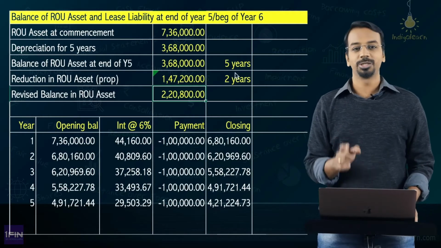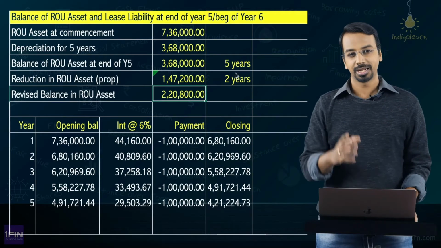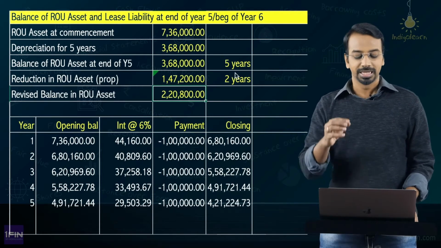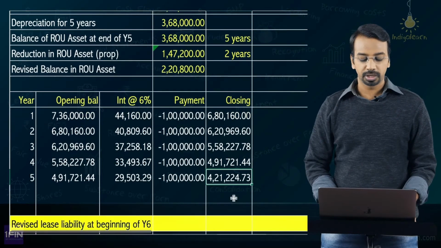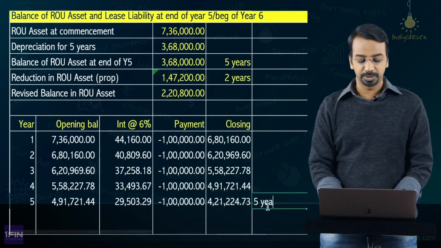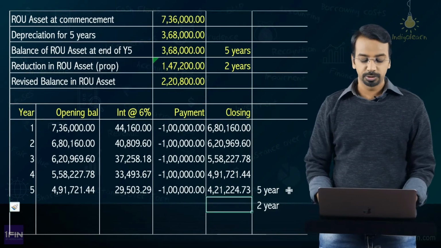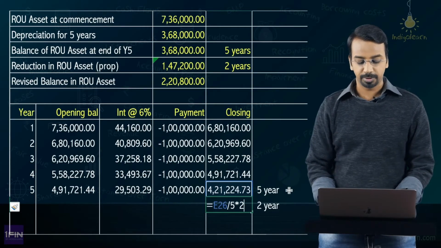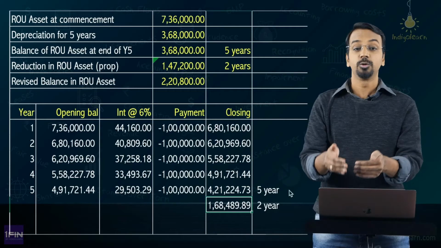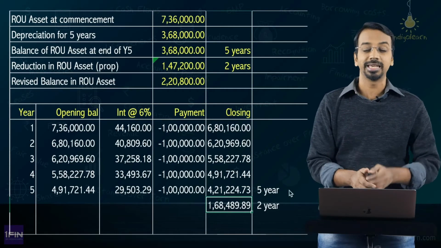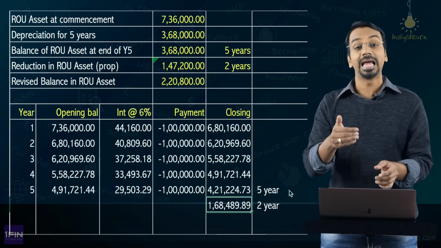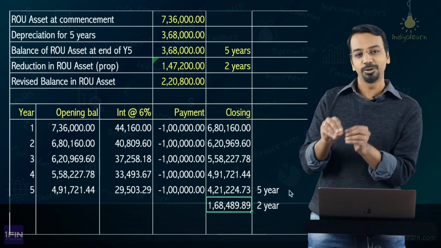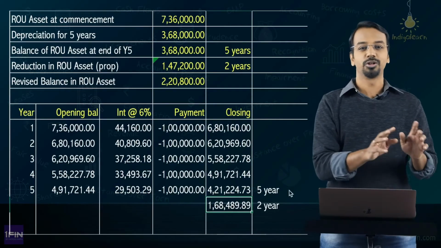Now, the other thing we need to do is to reduce the lease liability. Now, tell me one thing, when we reduce the lease liability, again here also do we say that 4,21,224 is for a 5-year period, okay. So, for a 2-year period, the reduction should be 4,21,224 divided by 5 multiplied by 2. Do we do this kind of calculation? Do we also reduce the liability proportionately by considering the number of years, like we did in case of reduction of area, where we said, ROU asset is reduced by 50%, the lease liability also is reduced by 50%.